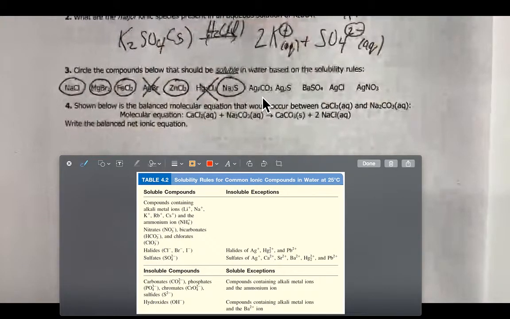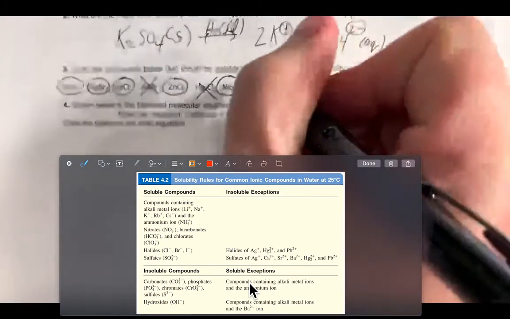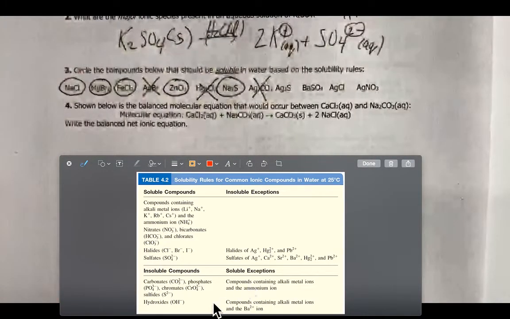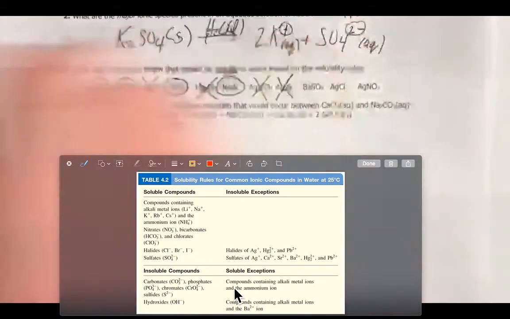This is silver carbonate. Carbonate salts are usually insoluble, and silver is not an exception to that, so that remains insoluble. Sulfide salts are usually insoluble. Silver is not an exception to that, so it remains insoluble.